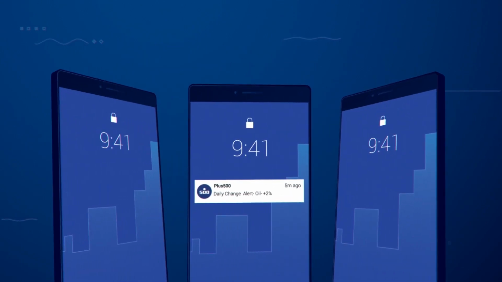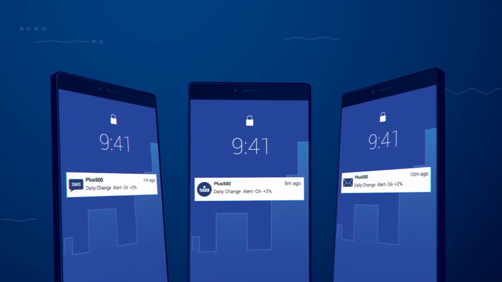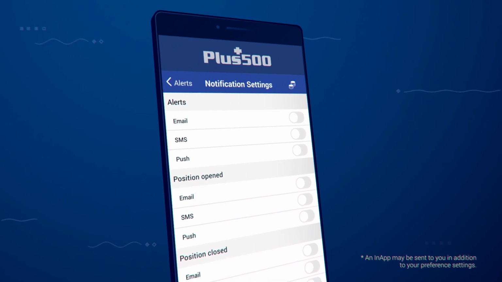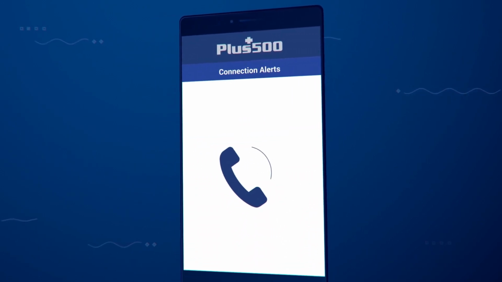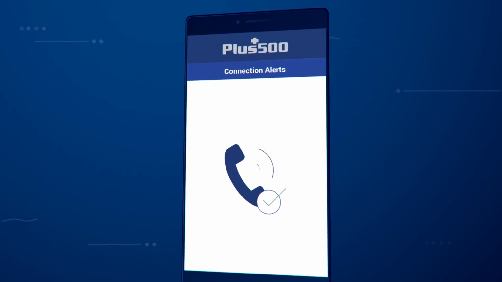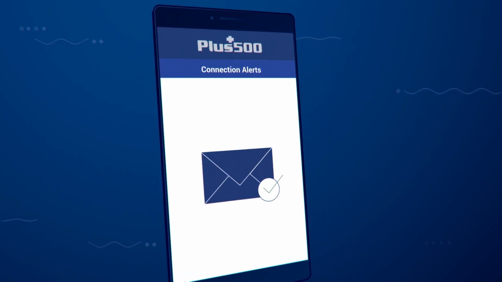Alerts can be received by SMS, push, email, or in-app. To set your preferences, click on Notification Settings. For a smooth experience in getting your alerts, make sure your phone number and email address are verified.